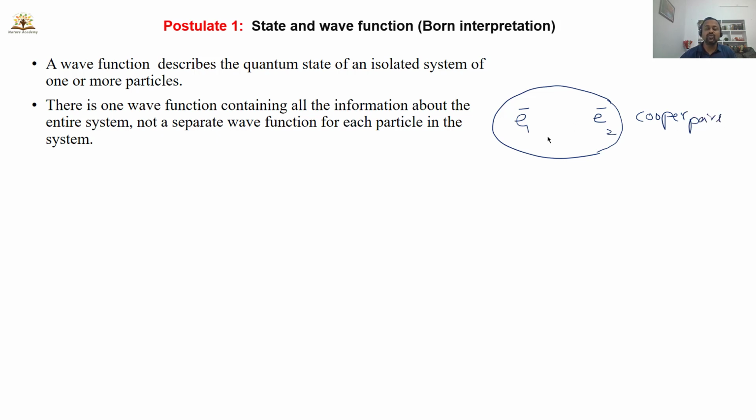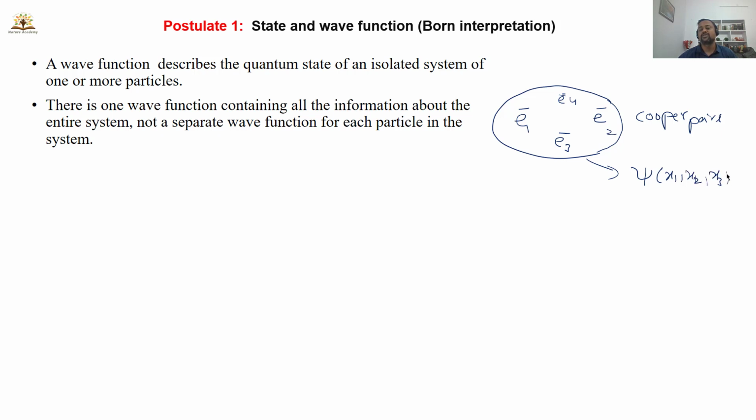Now let us take the example of Cooper pairs. Here we have two electrons. These two electrons will have only one wave function. That means we can discuss all the properties of these electrons with the help of one wave function. There is no need for two separate wave functions. We can take another electron e3 and another electron e4. So here we have 4 particles. All the information about the dynamics of these 4 particles can be explained with the help of one wave function.